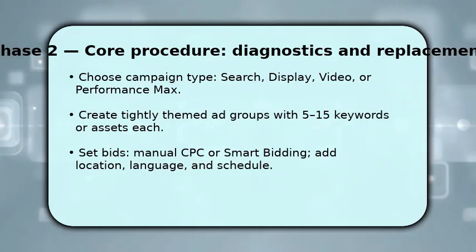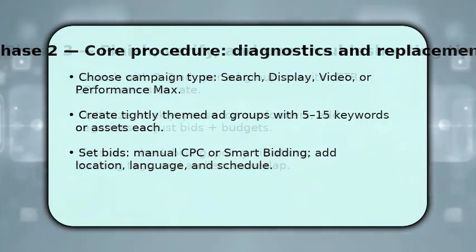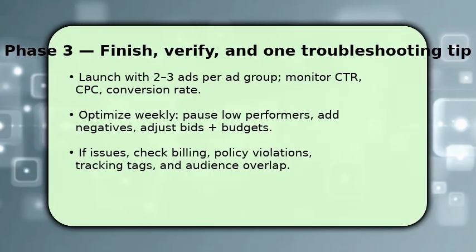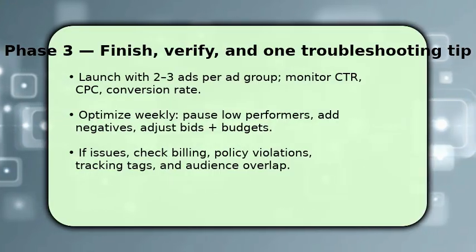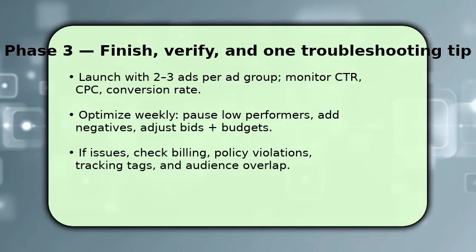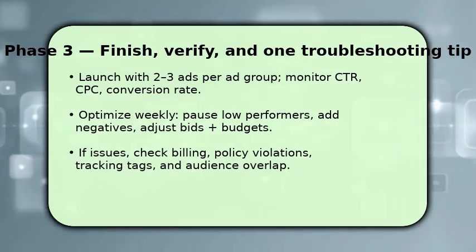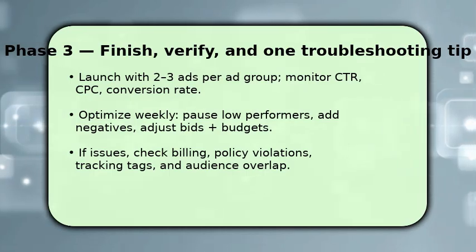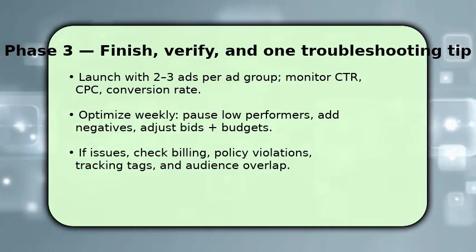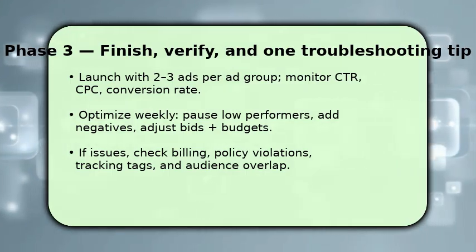Launch when you have 2-3 ads per ad group and a tracking tag firing. Start monitoring CTR, CPC, and conversion rate from day one. Once running, optimize weekly. Pause low performers, add negative keywords, refine ad copy, and adjust bids or budgets based on value. If performance stalls, troubleshoot systematically.